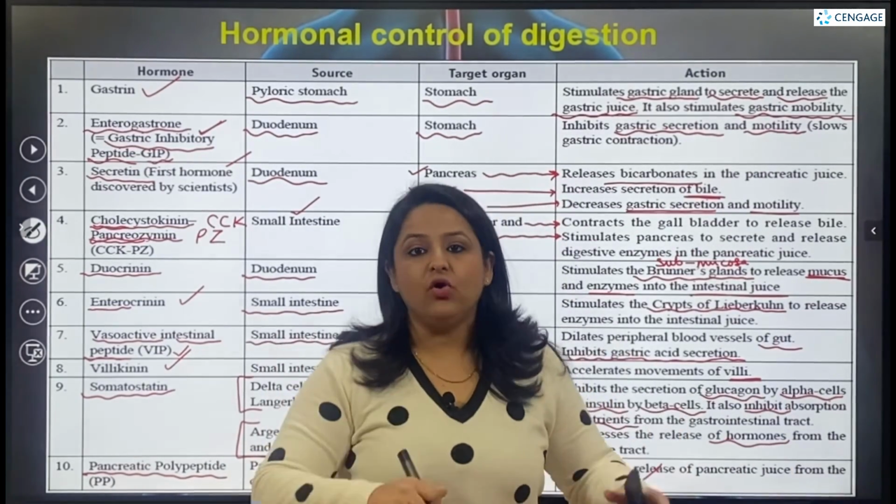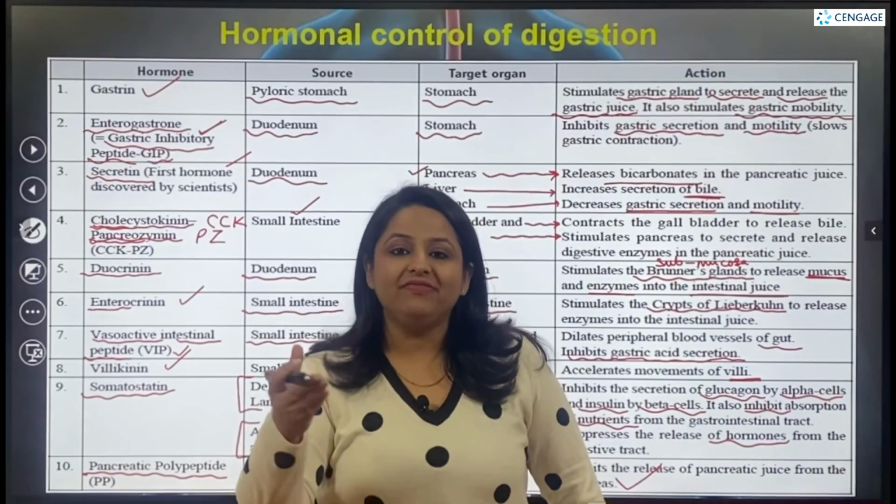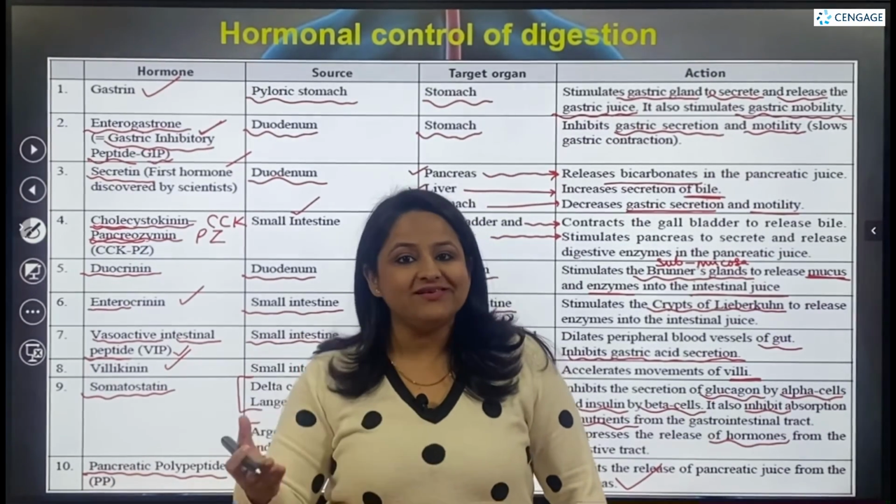So these were all the hormones which play a role in the digestive system, that is in the facilitation of digestion of our body.